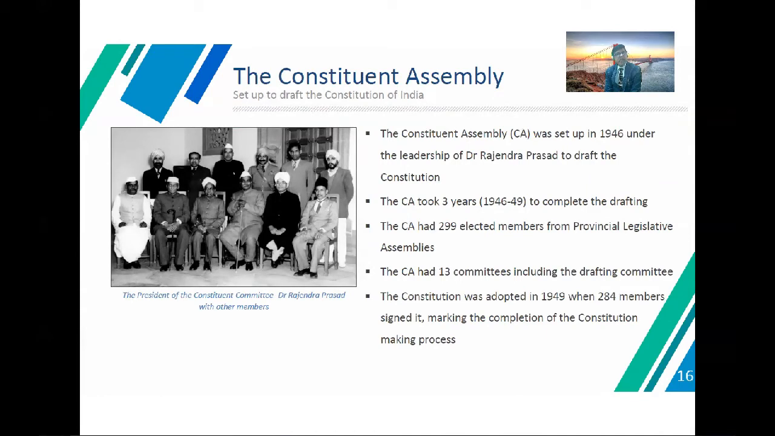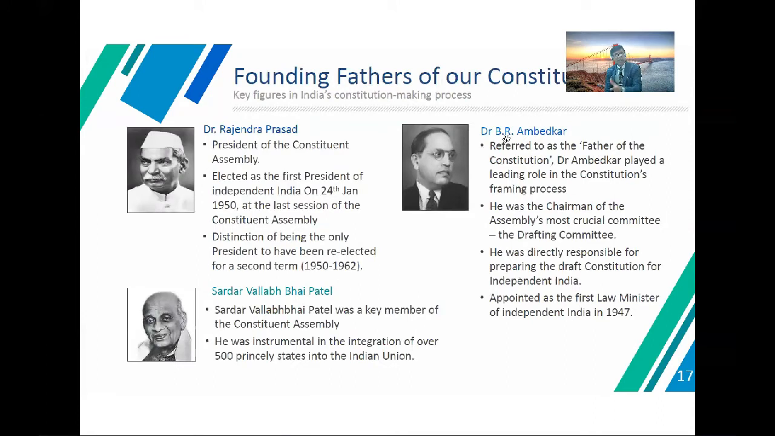The Constituent Assembly had 299 elected members from the Provincial Legislative Assemblies. It had 13 committees, including a drafting committee. The Constitution was adopted in 1949 when 284 members signed it, marking the completion of the Constitution making process. This is another big thing. A key figure in the Indian Constitution making process, Dr. Rajendra Prasad, the president of the Constituent Assembly, was elected as the first president of independent India on 24th January 1950 at the last session of the Constituent Assembly.